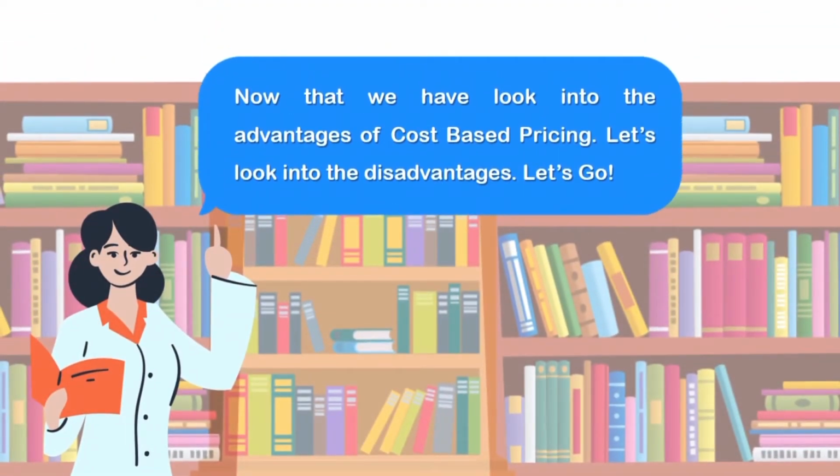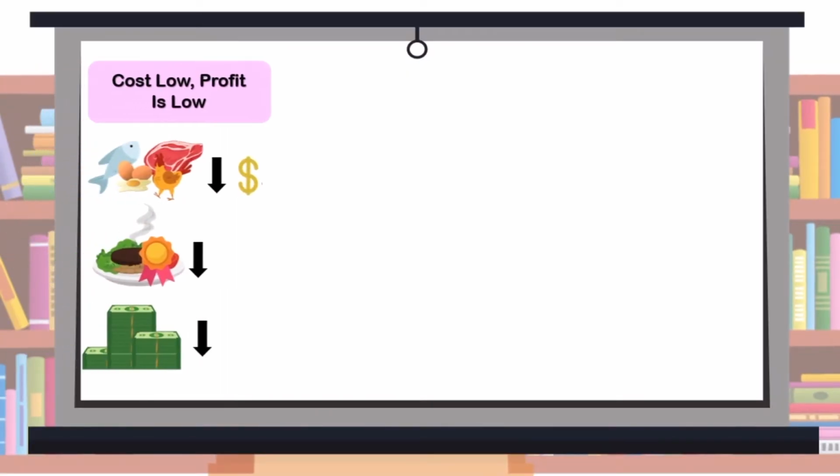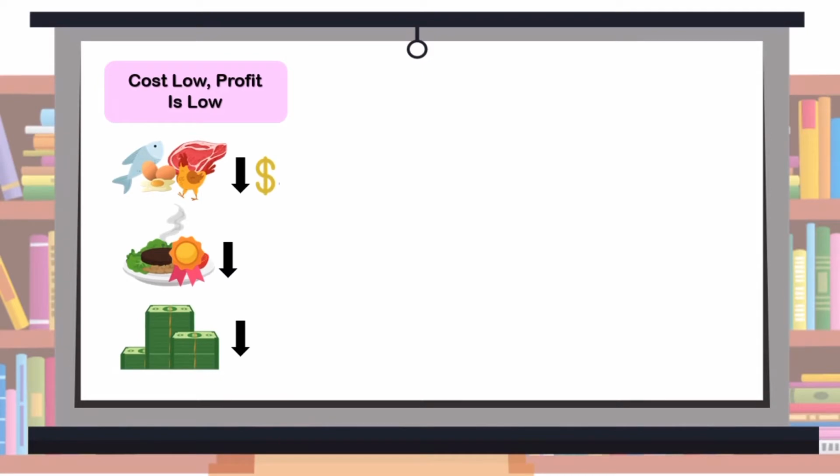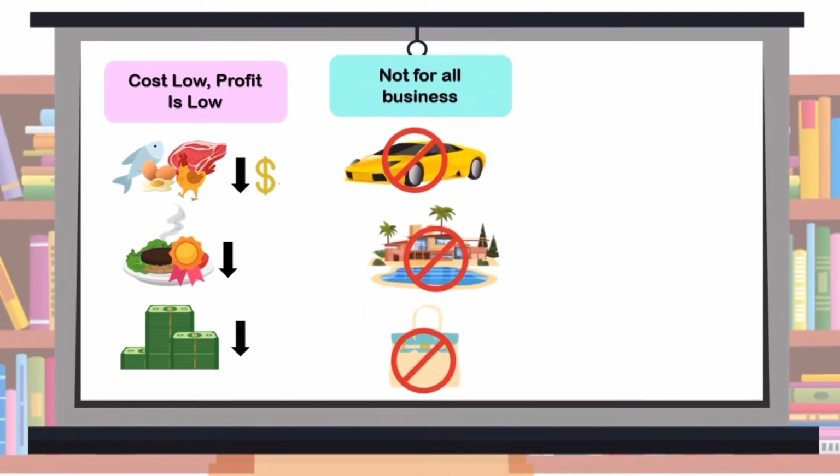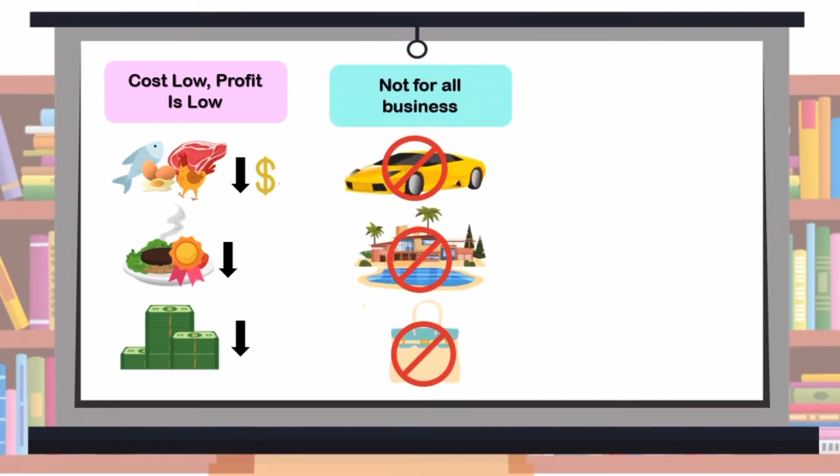Now that we have looked into the advantages, let's look into disadvantages. Let's go! The first disadvantage is when the cost is low, the profit will also be low. This applies to raw materials especially. It is also not for all businesses. Cars, property, and luxury products are not suitable.